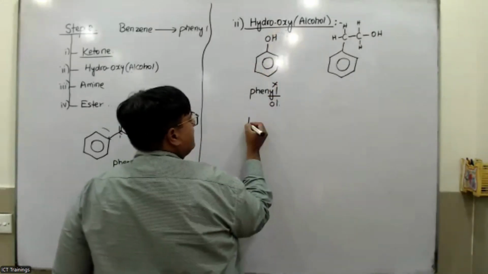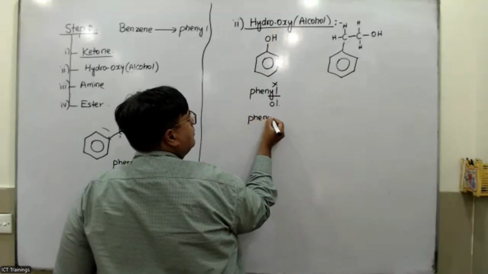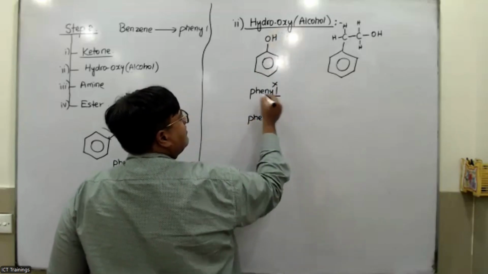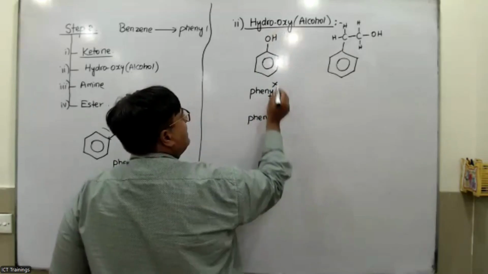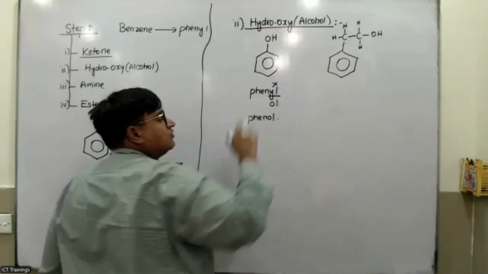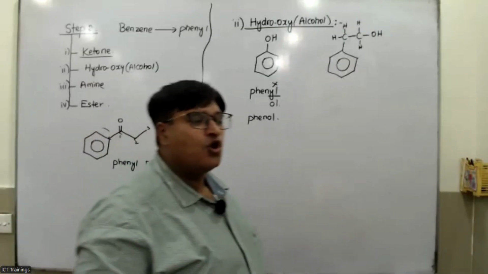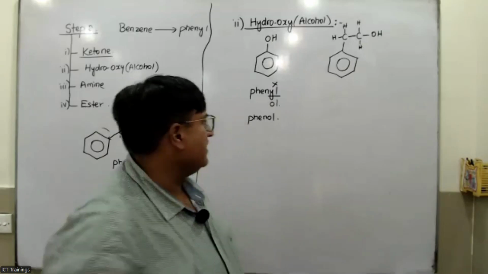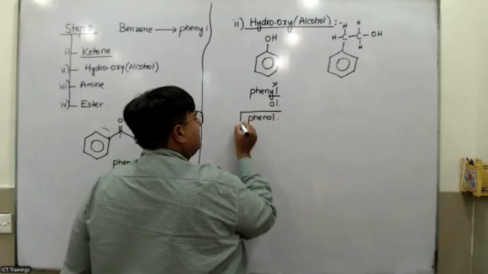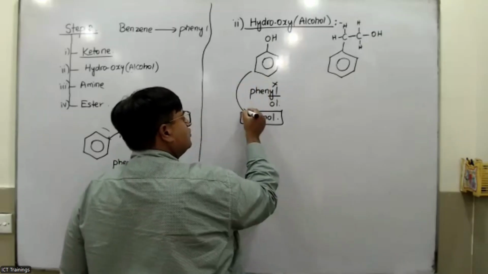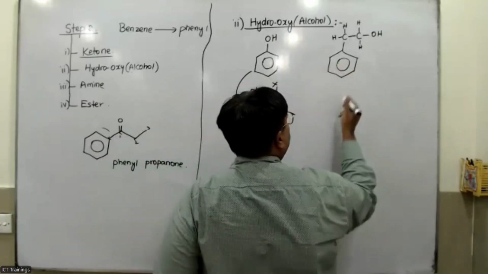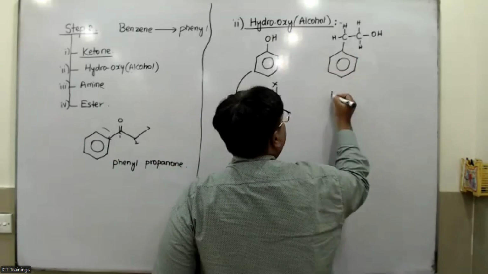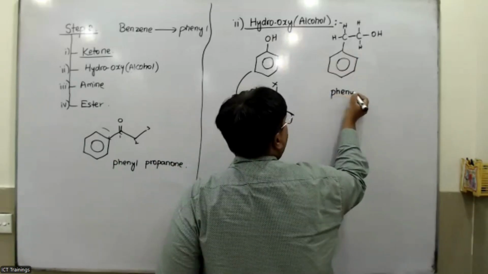This would become phenol, because alcohols have the ending -ol. This is phenol.